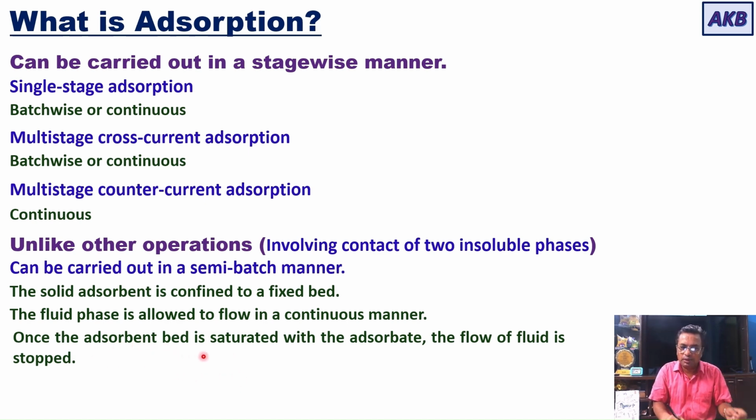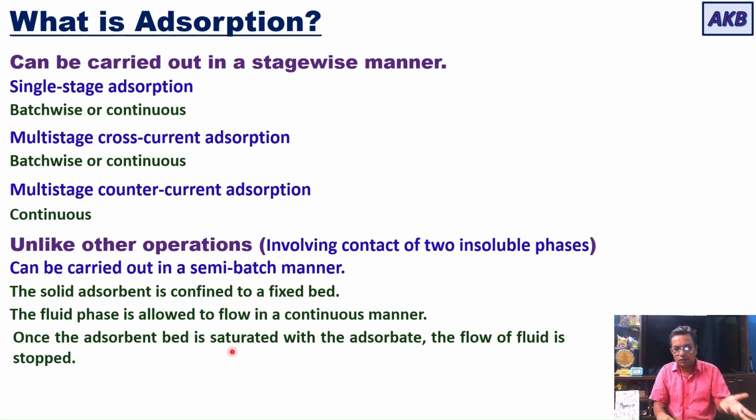So once the bed is saturated, what is to be done? The adsorbent bed has to be regenerated, and for doing that, the first thing to do is to stop the flow of the fluid. What is the adsorbate? The substance that is being adsorbed.